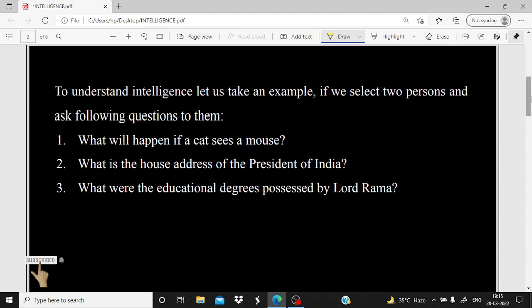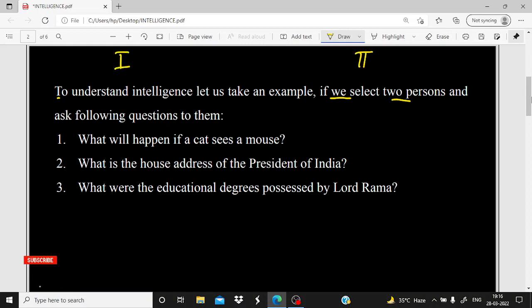Here, check it. To understand intelligence, let us take an example. If we select two persons, the first person is defined as first, and the second is second one. So we are having two persons, and we are asking these questions to them. First is what will happen if a cat sees a mouse.